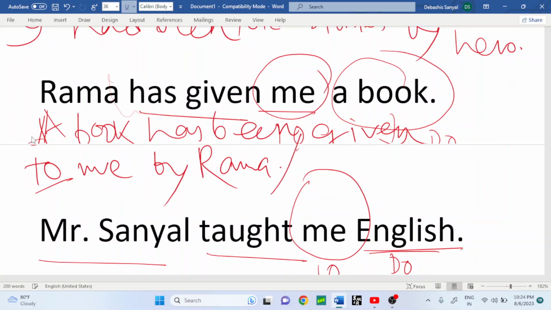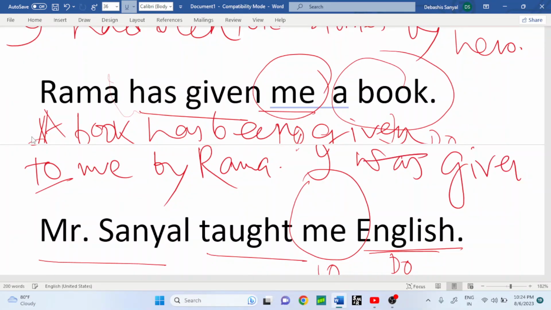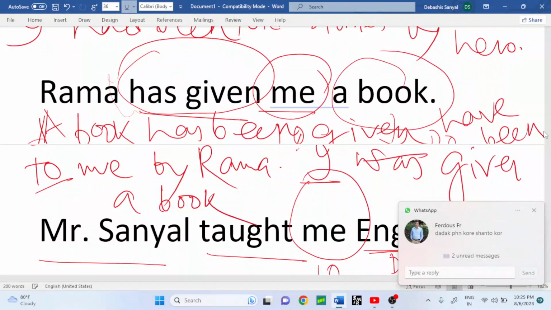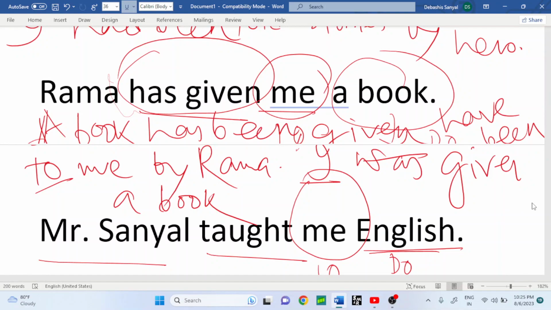Next one, I was given, sorry, I have been. Why is it I have been? Because has given is in present perfect tense. Then we have to use has been or have been after the subject. I always takes have. Then I have been given a book by Rama.